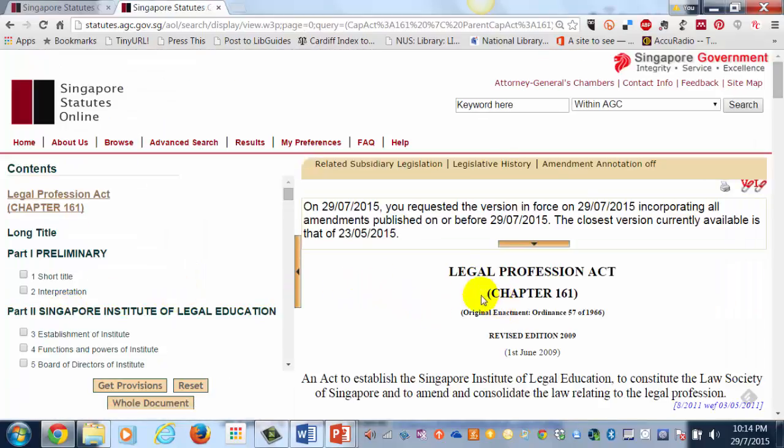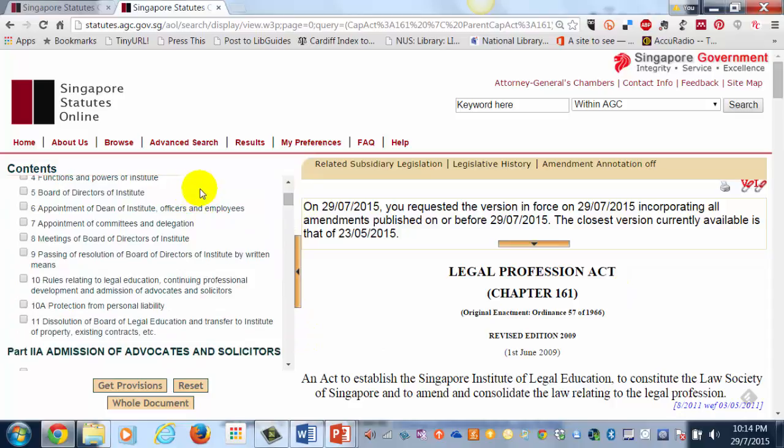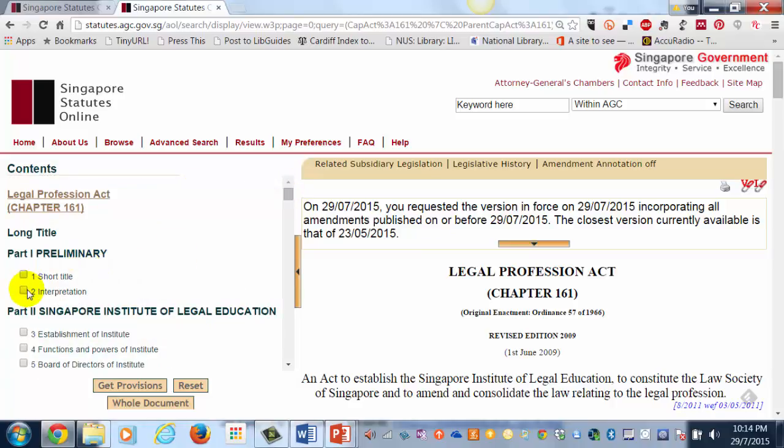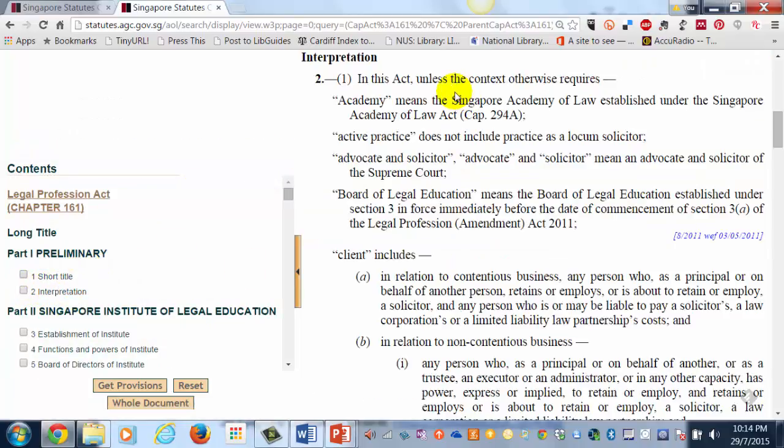and it will bring you to the Legal Profession Act. Now you'll notice on the left-hand side is the table of contents. All of the provisions within the Act are referred to as sections. So in this particular case, if I wanted to look at Section 2, I'll click on the link, and the full text of Section 2 will be displayed on the right-hand side of the screen.